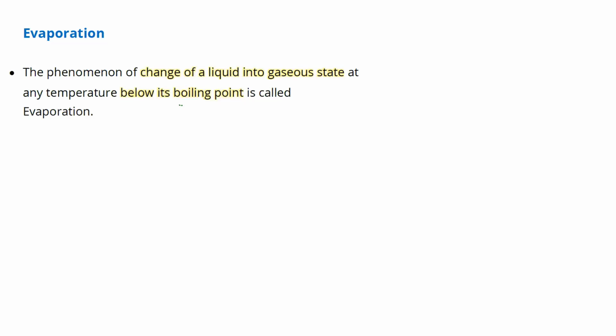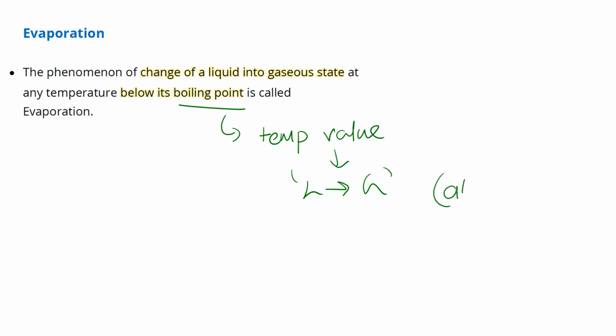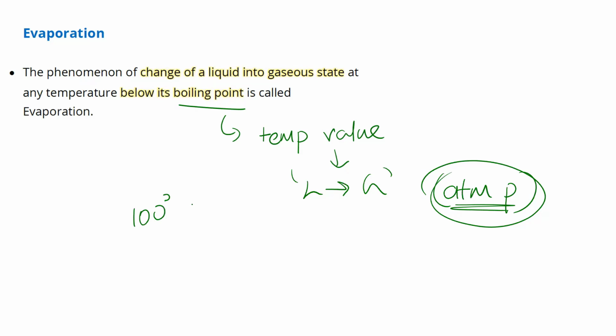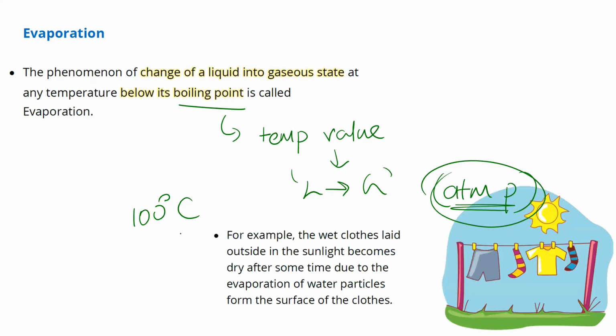When the question asked is what is boiling point, the answer is: it is a temperature value at which a liquid changes to gas by application of heat. And last class I also mentioned, it always happens at atmospheric pressure. So boiling point is the temperature at which a liquid changes to gas at atmospheric pressure. And for water, you have 100 degrees Celsius, only for water. If you take any other liquid, this quantity changes.